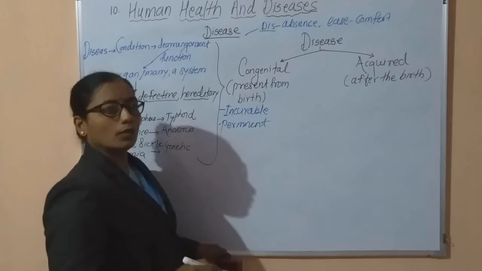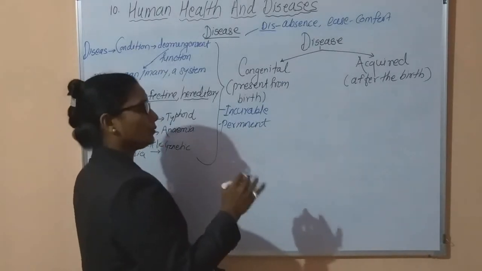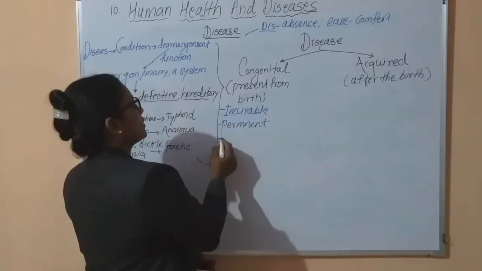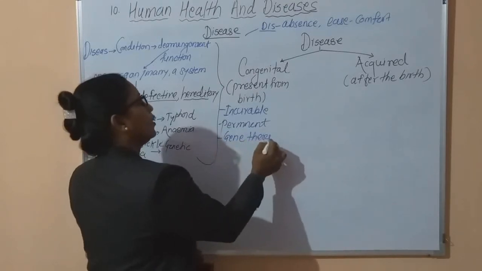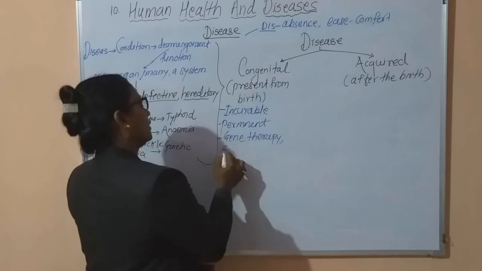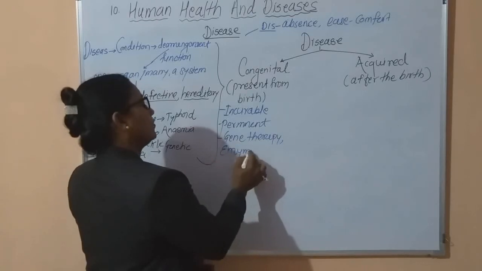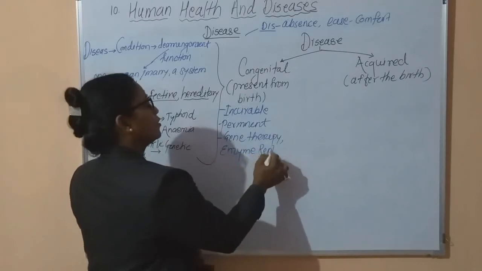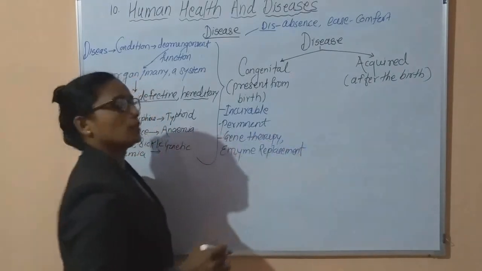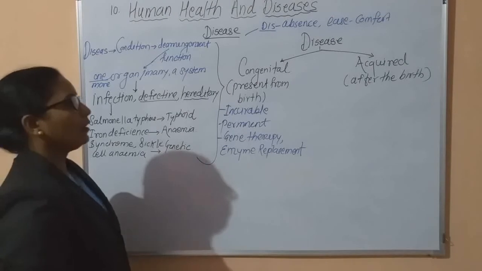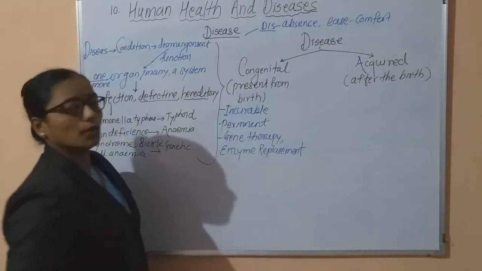Okay, these are present from the birth. In this case, certain therapies are also used for treatment, for example gene therapy, and sometimes enzyme replacement therapy. But these disorders or diseases are congenital, incurable, or permanent diseases.